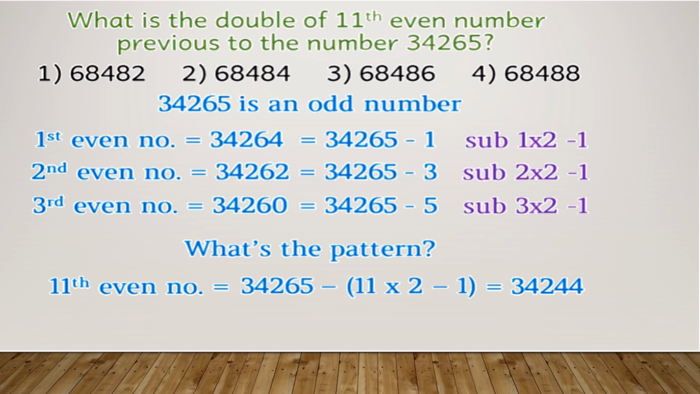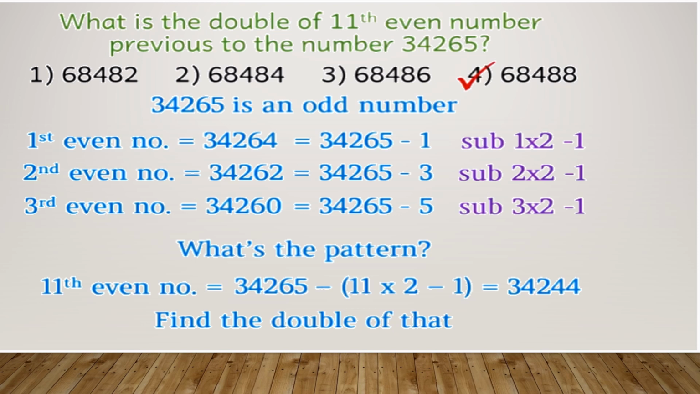Okay, but we haven't finished the question yet. In the question it has asked us to double the number, right? So here, if you find the double of that number, 34,244, if you double that number, you will get 68,488. And if you see, option number 4 is the correct option. So you will circle option 4 and mark it down.